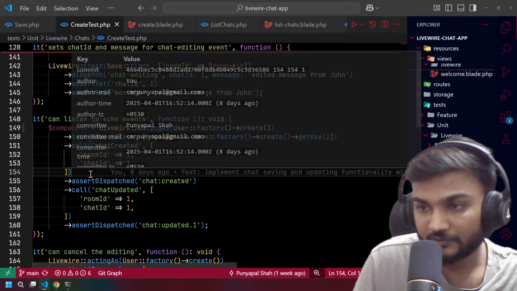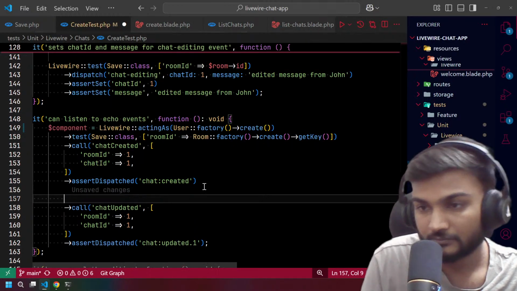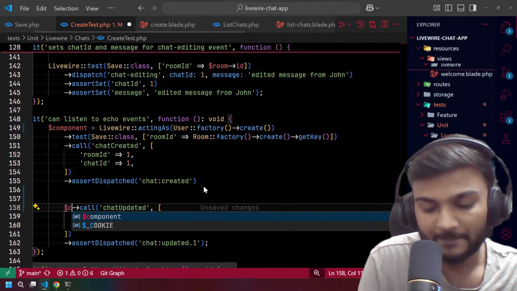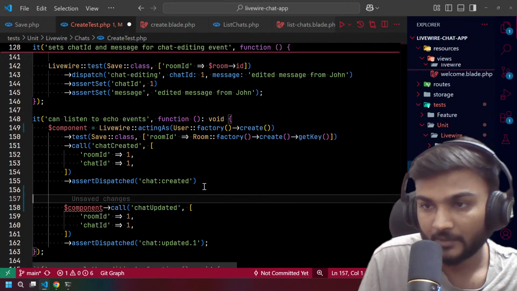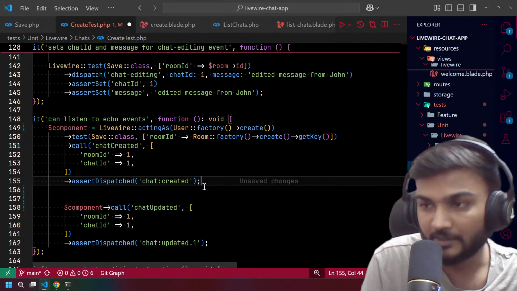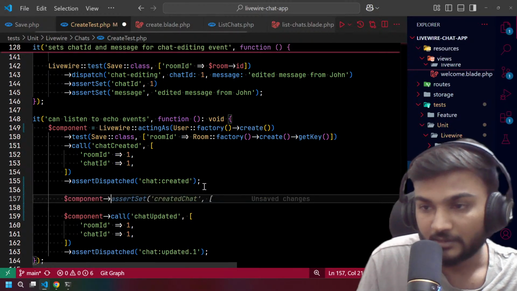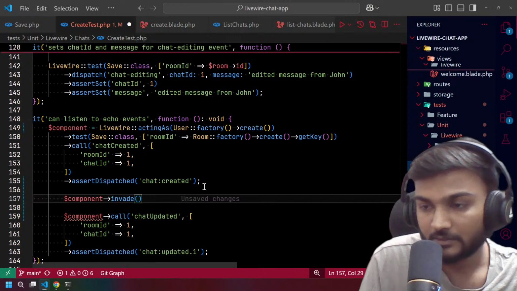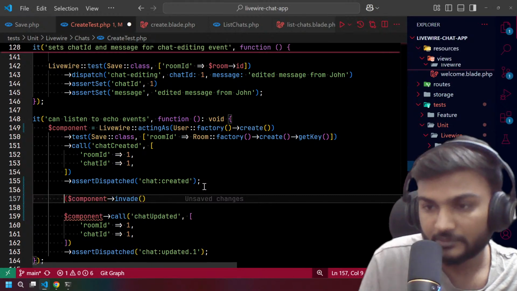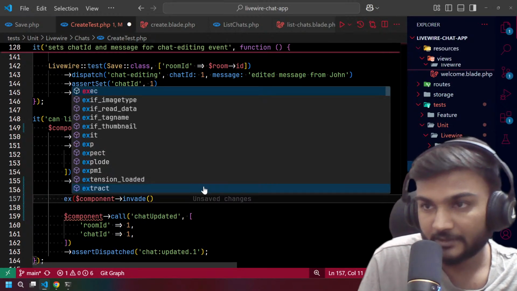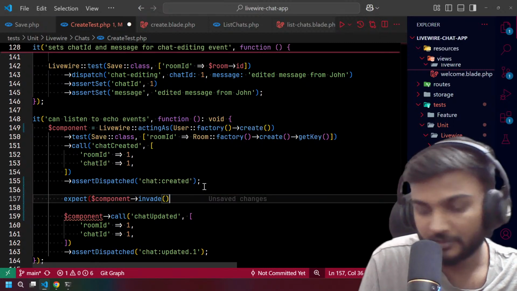And we're going to have it separately, component, yeah. And of course the semicolon over here. And now what we're going to do is check invade, right? And of course expect, as we are using Pest PHP.